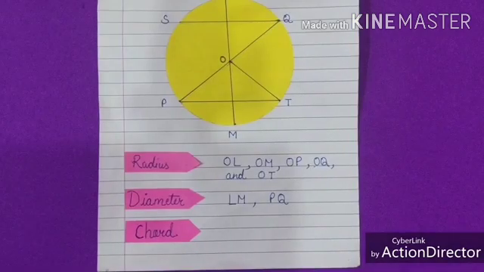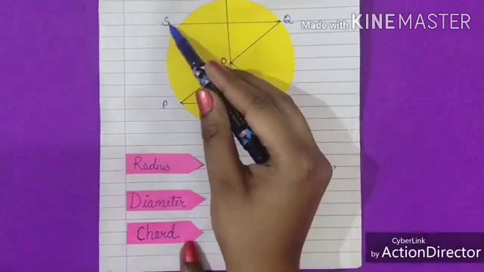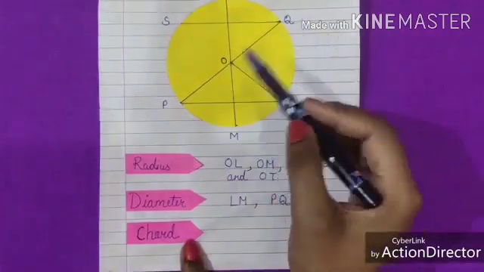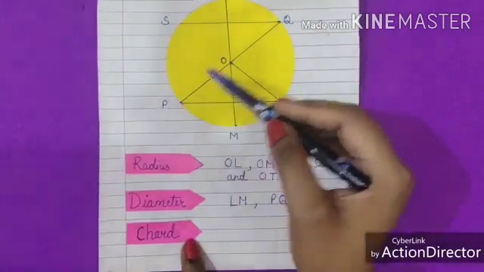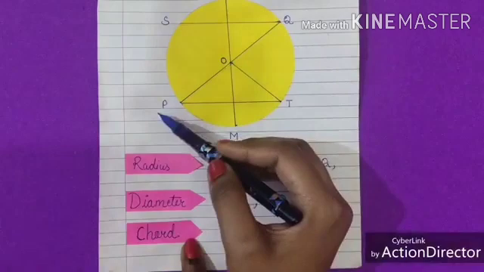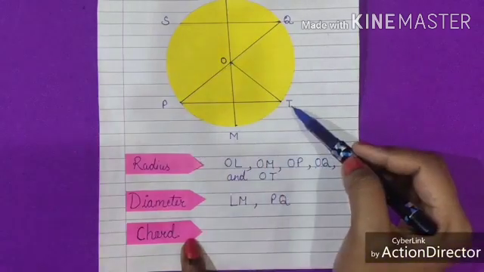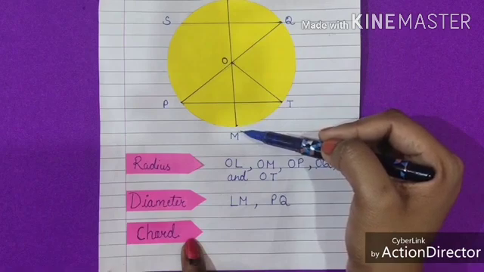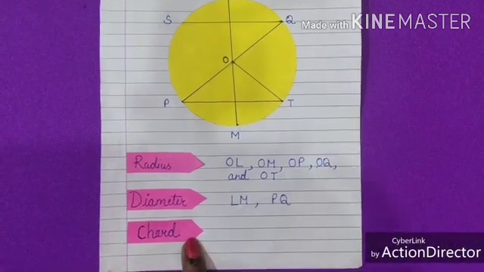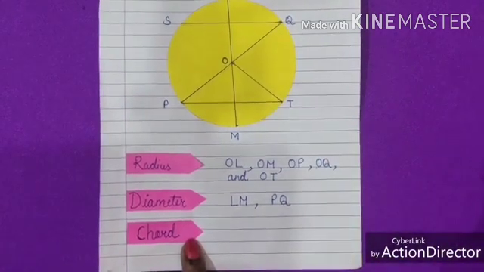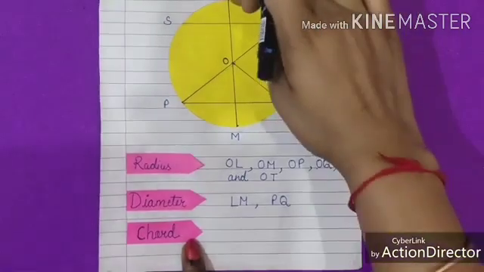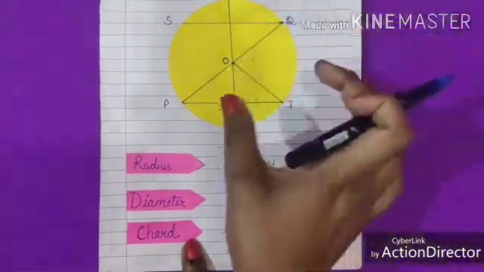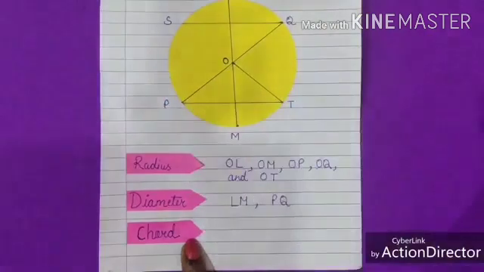In the given picture, SQ, PQ, PT, LM are the chords of the circle. LM and PQ are the longest chords of the circle.